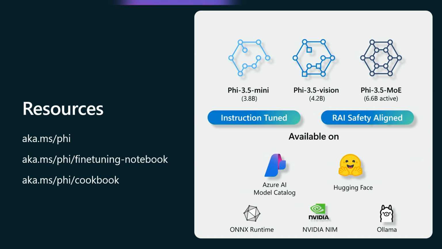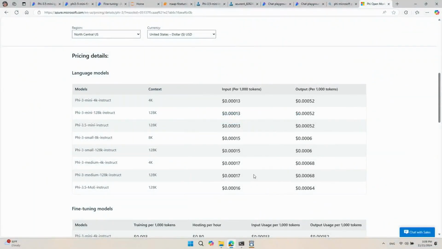In terms of inferencing, there is an extra cost of, I believe for the Phi model, 80 cents per hour to host that fine-tuned model. But the actual input token and output token rates are identical to the base model itself. So the extra part you need to pay is just the hosting part.